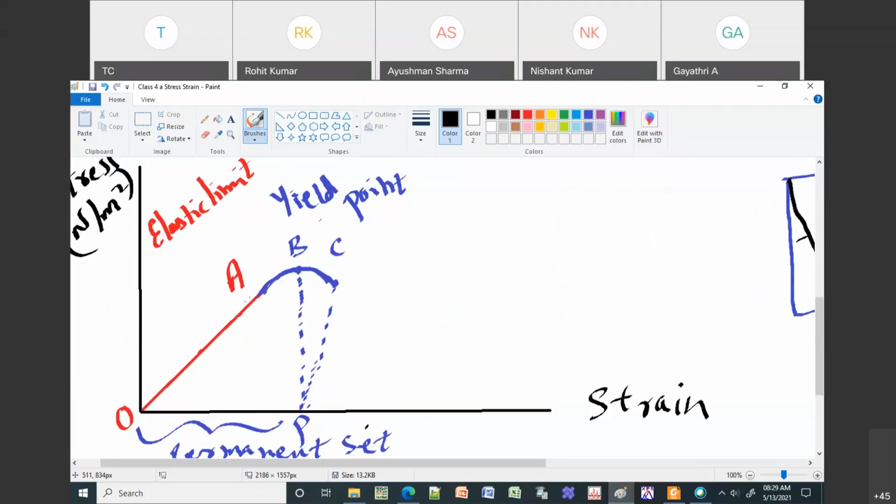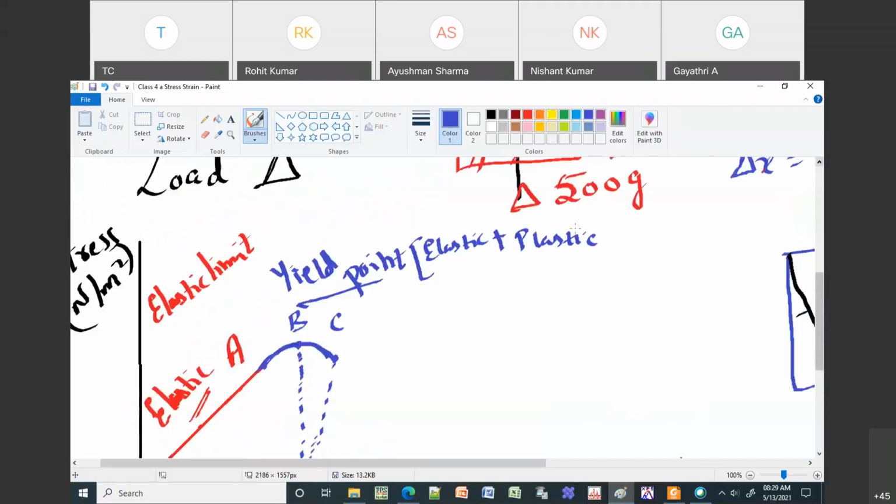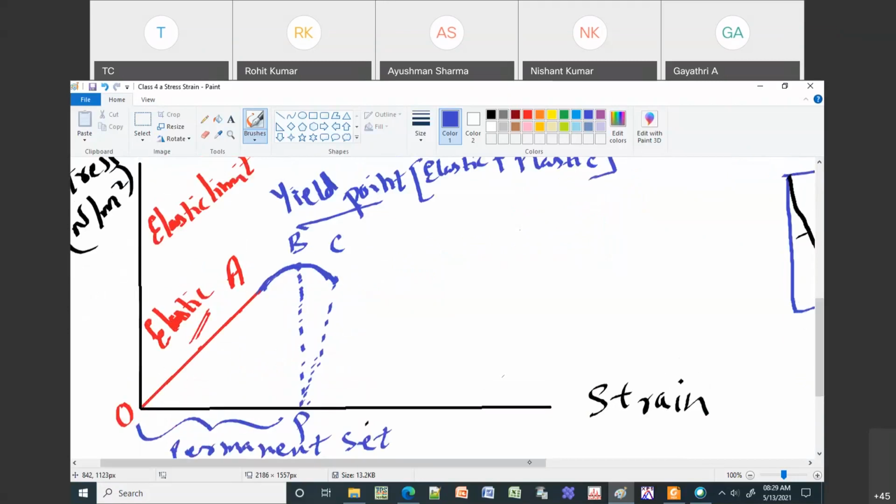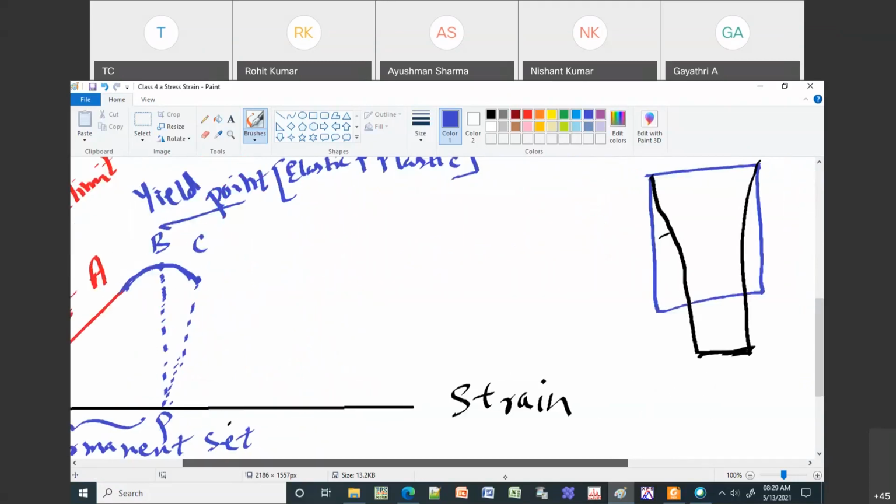From O to A, your body will be elastic. Elastic means it will retain its original shape and size. From A to B and A to C, it is going to be elastic plus plastic. So within your yield point, it will have both elastic and plastic nature. What is the meaning of plastic nature? It is retaining some part of its shape, but not the complete part. So it will be both plastic and elastic, which means there is some kind of deformation in its shape. That is your yield point.